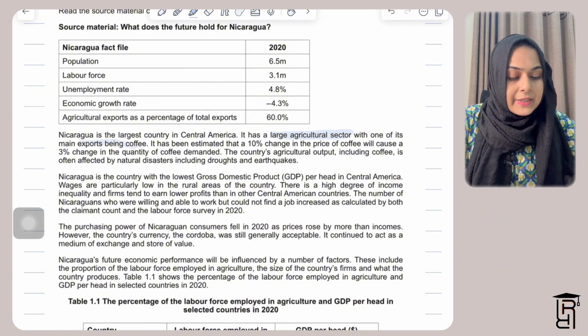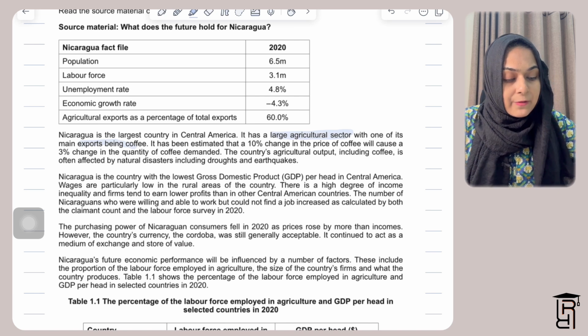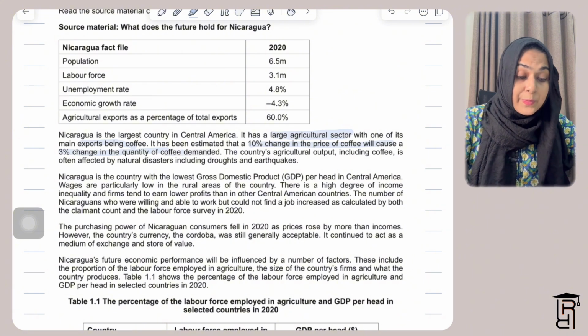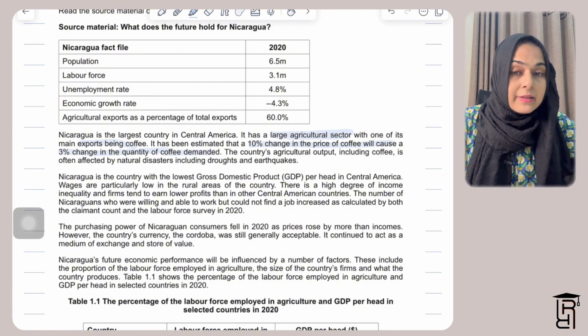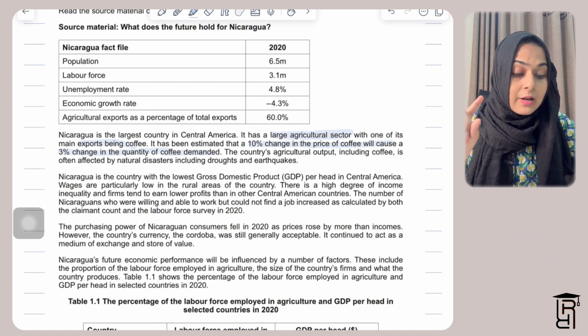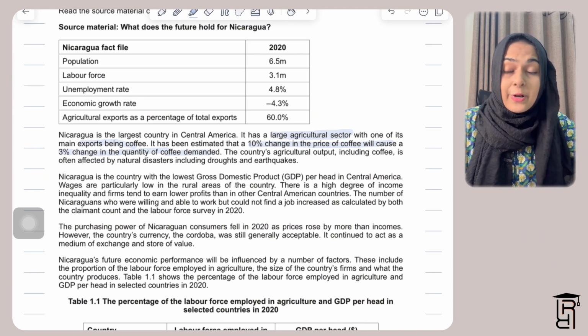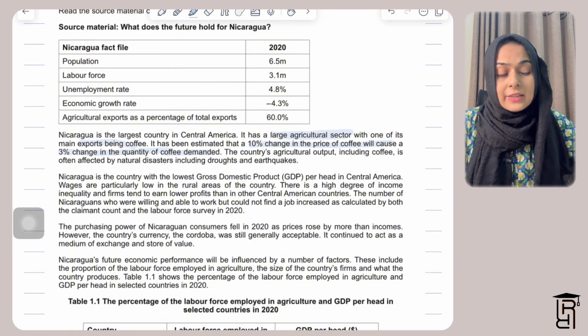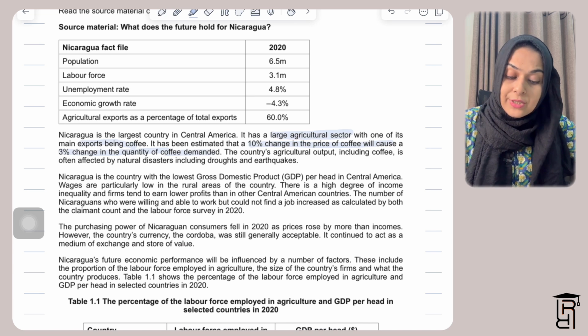It has been estimated that a 10% change in price of coffee will cause a 3% change in quantity of coffee demanded, which reminds me of a very important formula, the formula for price elasticity of demand, because a 10% change in price will cause a 3% change in quantity of coffee demanded.